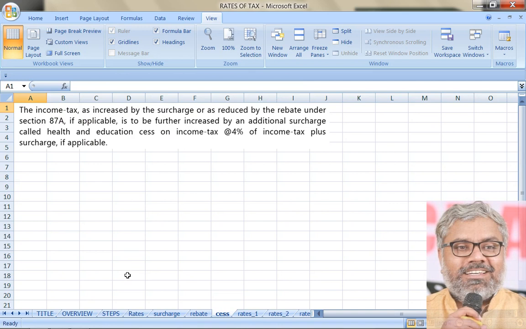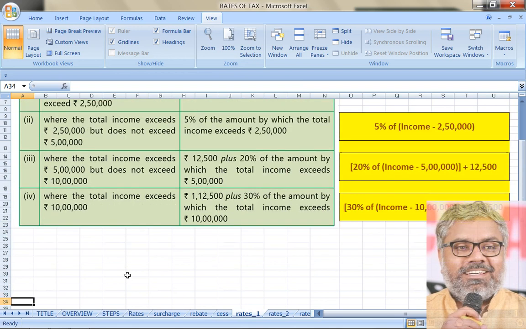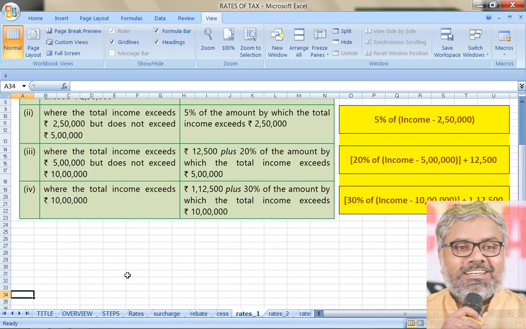Which cess is that? That is health and education cess to be calculated at the rate of 4% on income tax plus surcharge if any. And very importantly, the methodology of calculating the tax liability in slab system in case of individuals particularly, and HUF, AOP, BOI, etc. also. The calculation methodology in slab system we have discussed earlier.